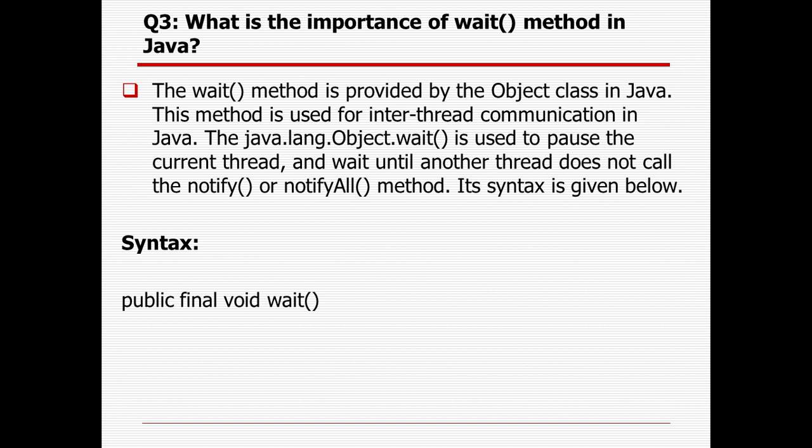What is the importance of the wait method in Java? The wait method is provided by the Object class in Java. This method is used for inter-thread communication in Java. java.lang.Object.wait, that is the method name, is used to pause the current thread. Suppose whenever you are running a thread, if you want to pause it, you have to use the wait method. It waits until another thread calls the notifyAll method. This is the particular syntax. So if you wait on any particular thread, until the notify method is called, it will still wait. It will not resume.